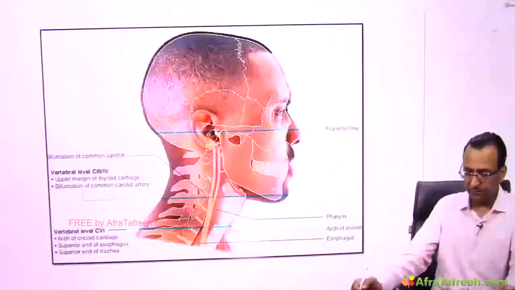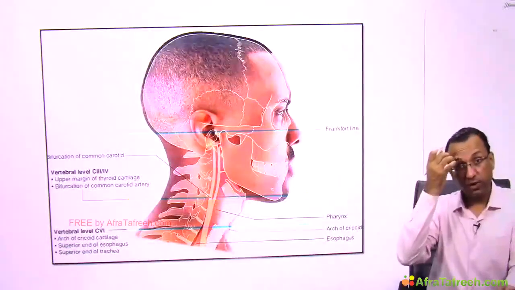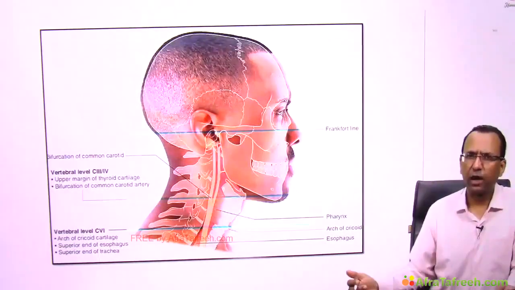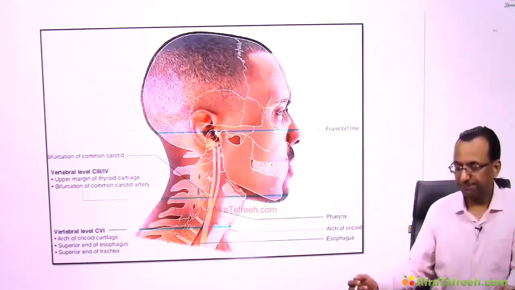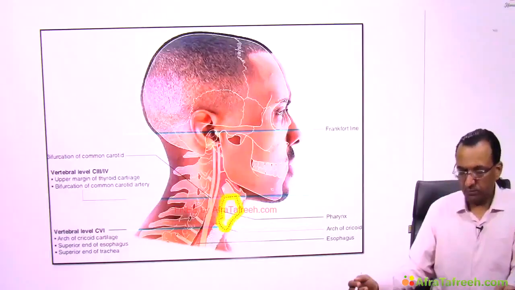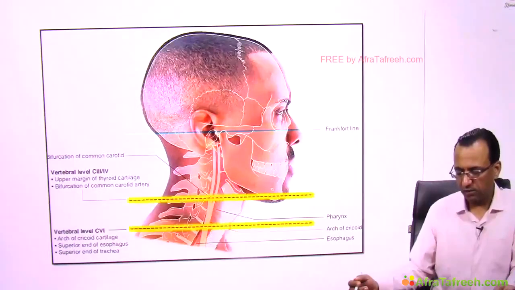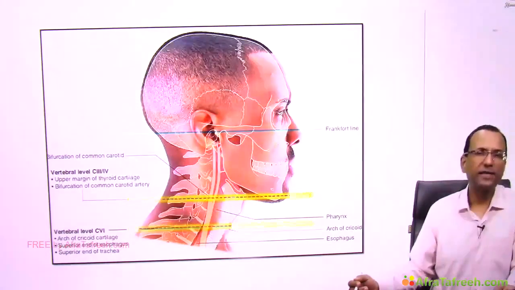This is the level where you have carotid body and carotid sinus. This is the level where the larynx is beginning. You mean to say C3 vertebra. Yes, common carotid artery bifurcating into two. What is this level? This is larynx, C3 to C6, the extent of adult larynx.